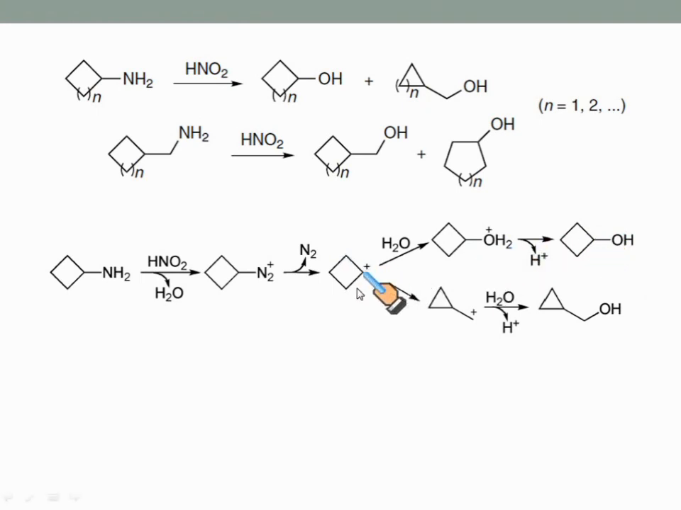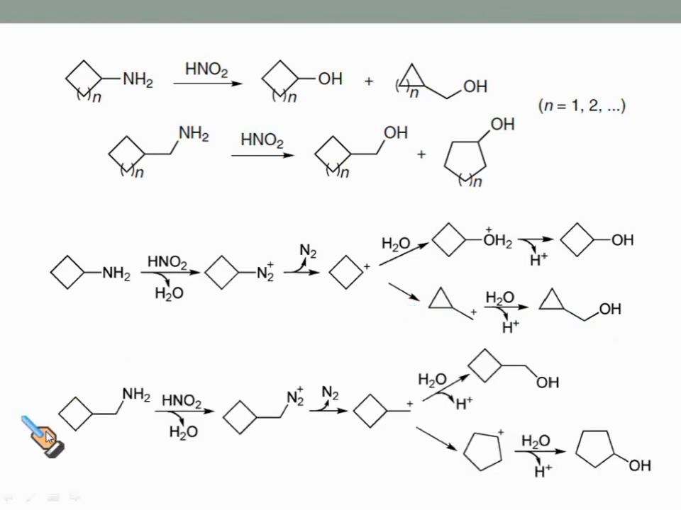Again this carbocation undergoes C-C bond migration and consequently it generates this carbocation, which on reaction with water followed by the loss of proton generates this alcohol.